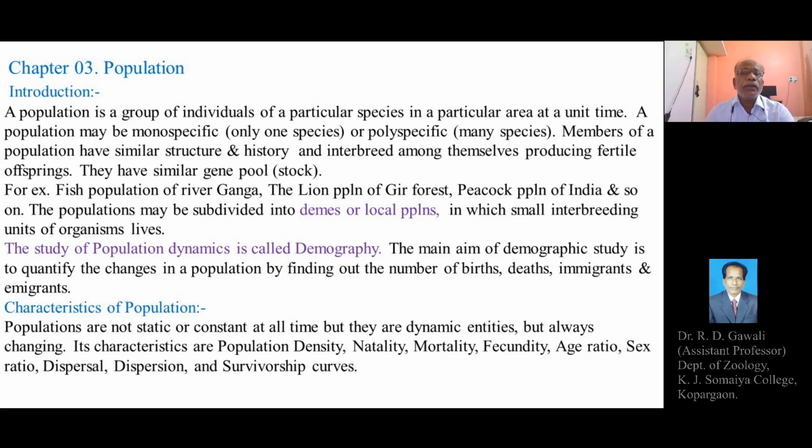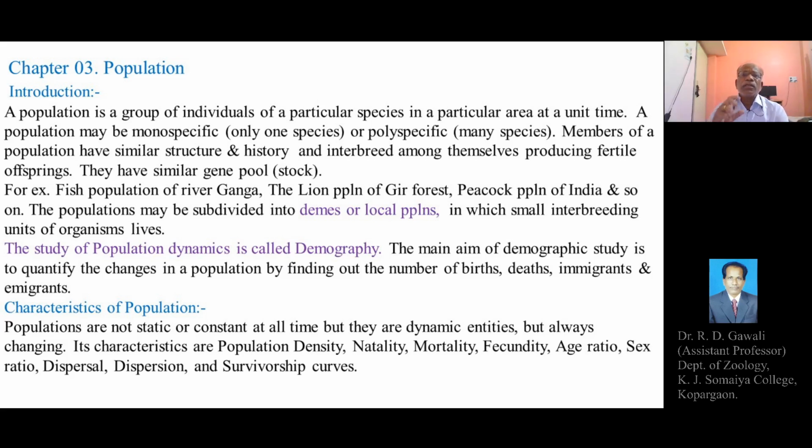For example, the fish population of river Ganga, the lion population of Gir forest, or the peacock population of India, and so on.